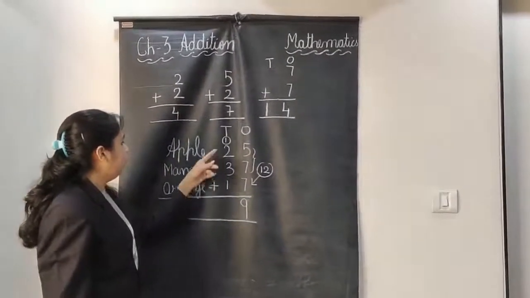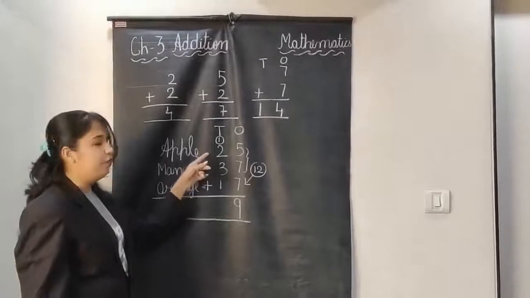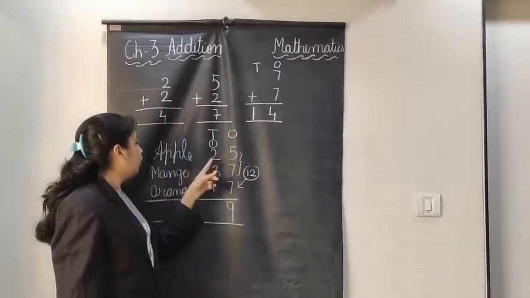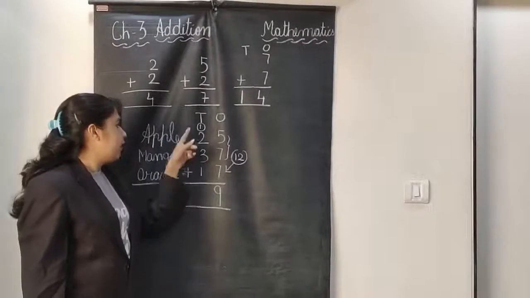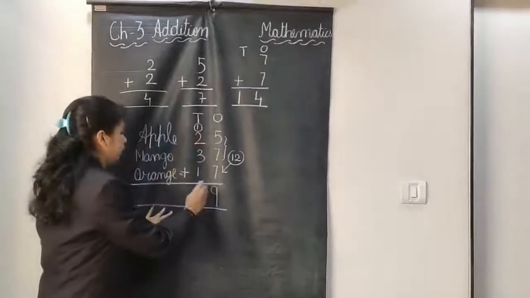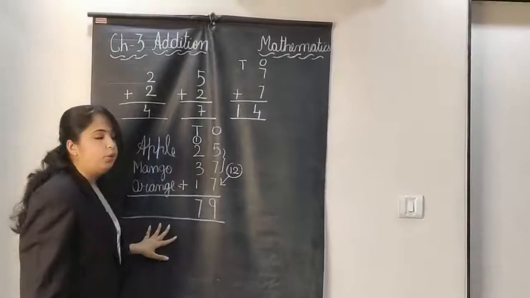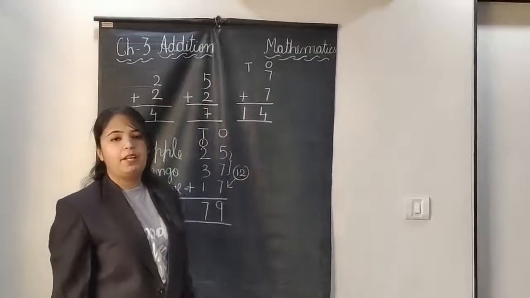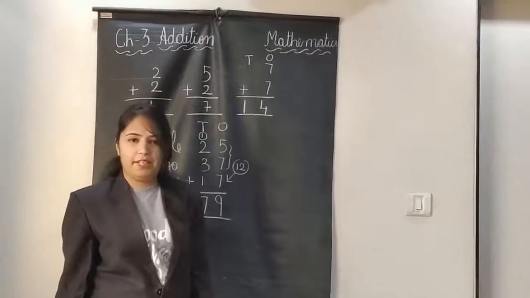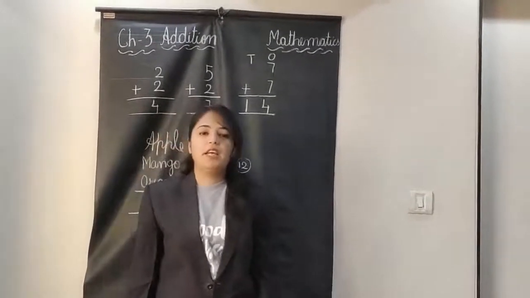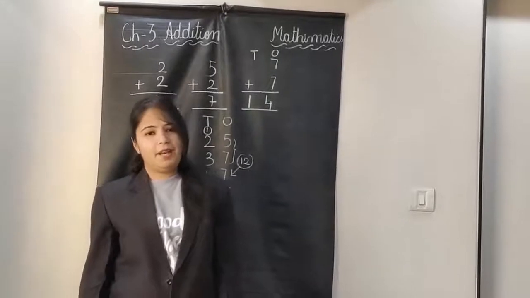So now we will add this. We will do the sum of this. 2 plus 3 is 5. 5 plus 1 is 6. And 6 plus 1 is 7. So the total number of trees they have planted is 79. 79 trees are planted in a garden. On which day? Van Mahotsav day, tree plantation day.